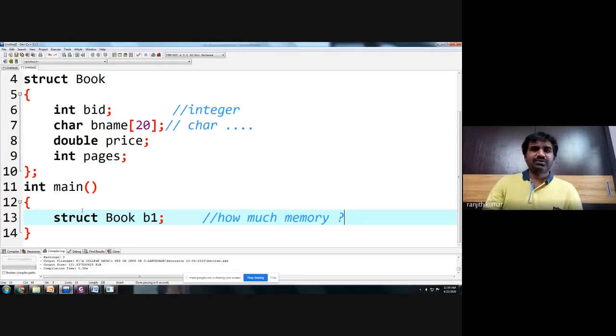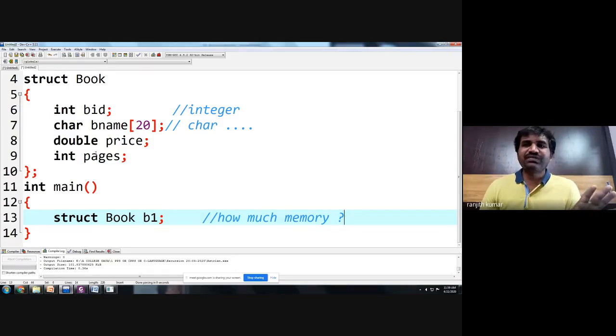Okay, so what is the memory of integer? 4 bytes. What is the memory of character? 1 byte. What is the memory of float? 4 bytes. What is the memory of double? 8 bytes. How are you checking all this?